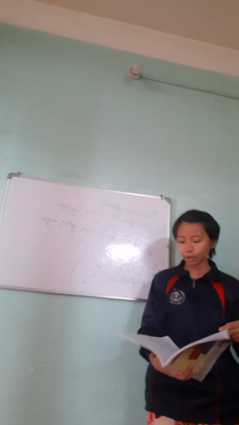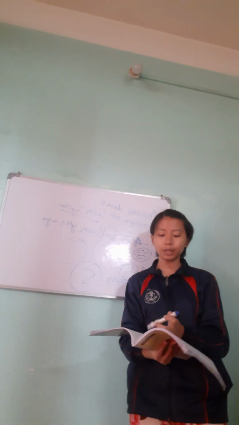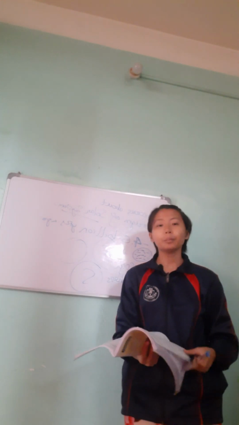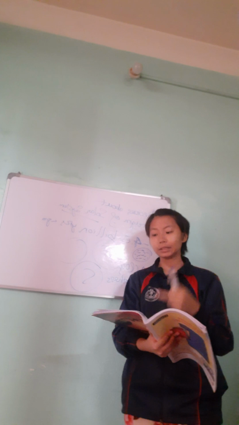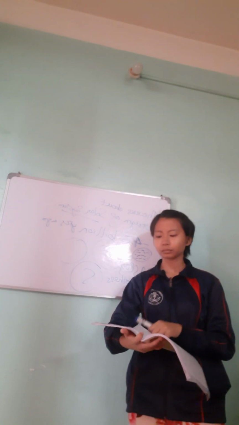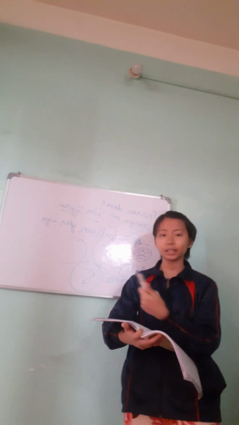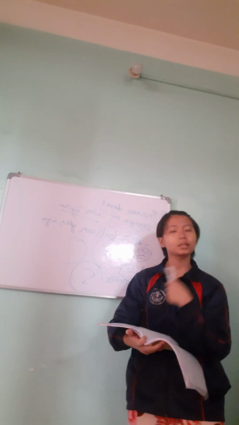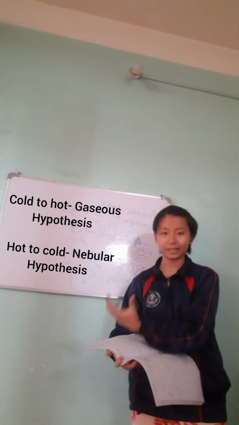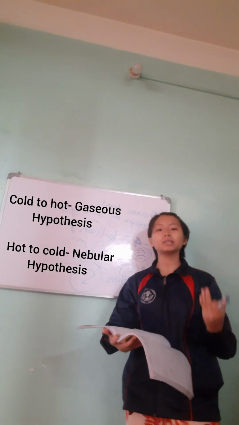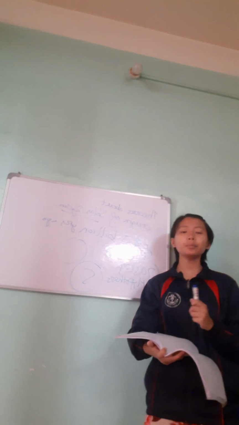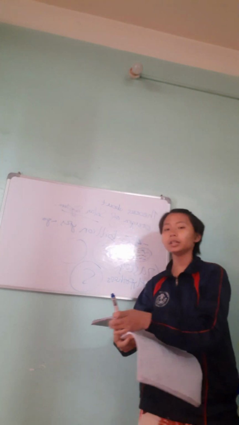All right. So now in the nebular hypothesis, what happens? We have a cloud of gas again, a ball of a cloud of gas again, but it is hot. Earlier it was cold, but in the nebular hypothesis it is a hot gaseous nebula. After it starts rotating, it forms rings around it, and this is how planets are formed. Basically, in the gaseous hypothesis there were cold gases which were stationary, and in the nebular hypothesis there are hot gases. The nebular hypothesis was given by Laplace in the year 1796.